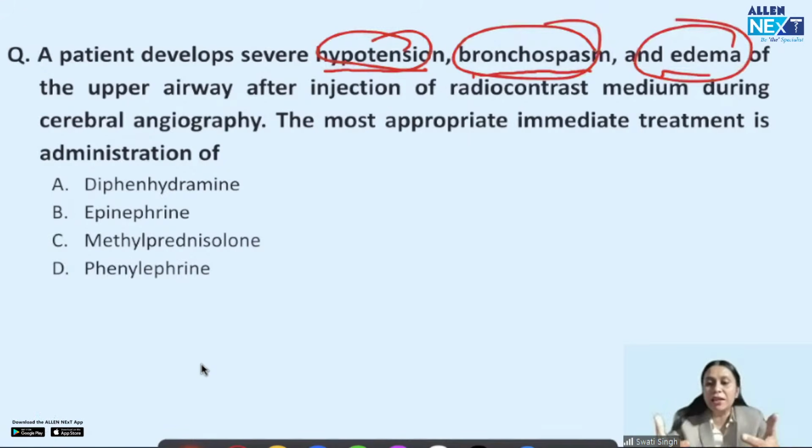If these come immediately after giving some drug, what should we suspect? It is most probably a life-threatening clinical manifestation of IgE-mediated hypersensitivity reaction,